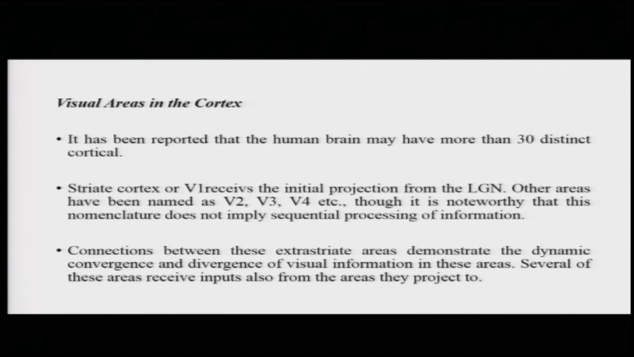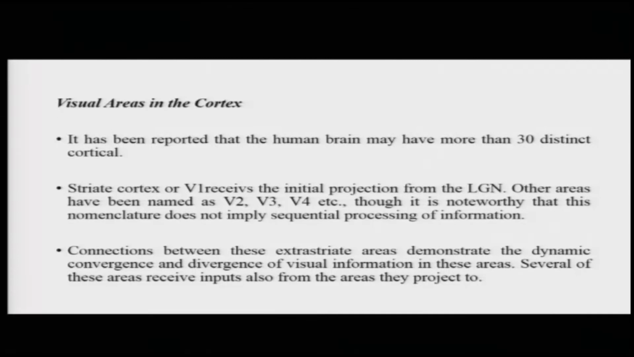Now, it has been reported that the human brain may have more than 30 distinct cortical areas. Striate cortex, or V1, receives the initial projection from LGN. Other adjoining areas have been named V2, V3, V4 and so on. Although you should note that V1, V2, V3, V4 does not really mean that information is being processed sequentially from one region to the other. Information processing might as well be parallel.